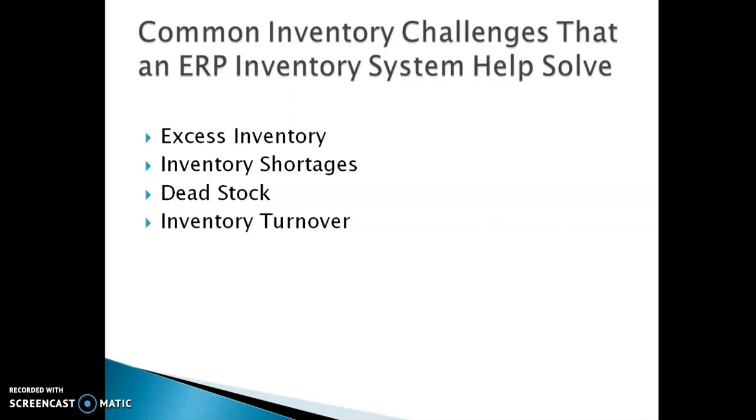So that shortage is also avoided with the help of an ERP inventory system, by setting up a time period. We can set the time period where we are lacking in inventory or material, and automatically your inventory system gives you an alert, or automatically it will place an order with the supplier.